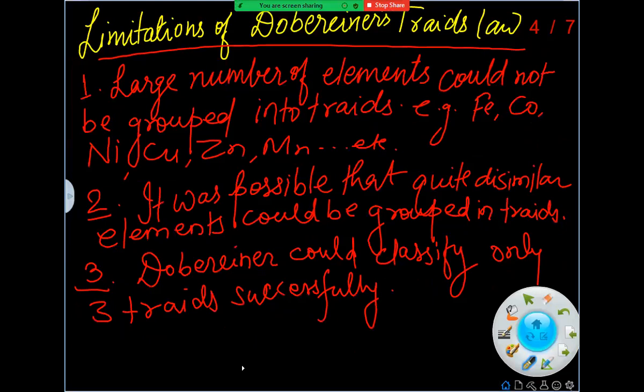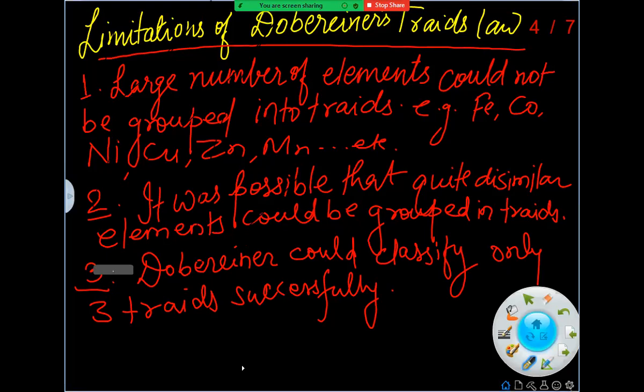So the limitations of Dobereiner's Triads Law: a large number of elements could not be grouped into triads, such as manganese, iron, cobalt, nickel, copper, zinc, etc. This was a problem because all the elements in increasing atomic mass did not have the same properties. Beryllium, boron and carbon had different properties.